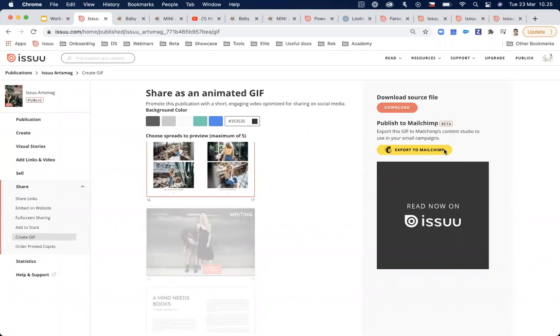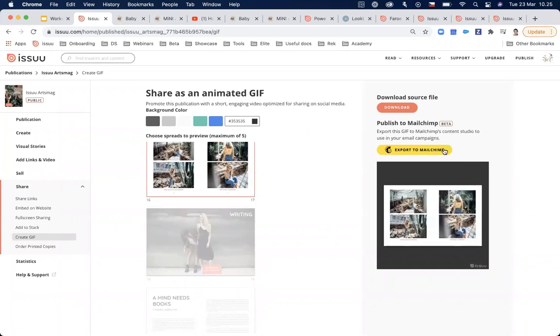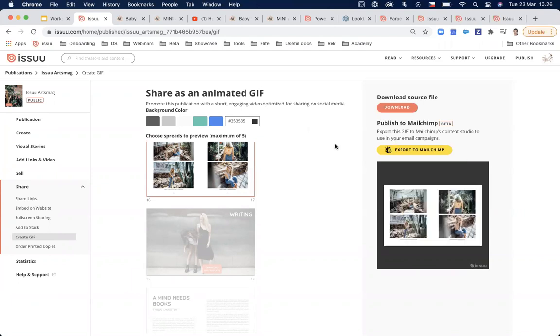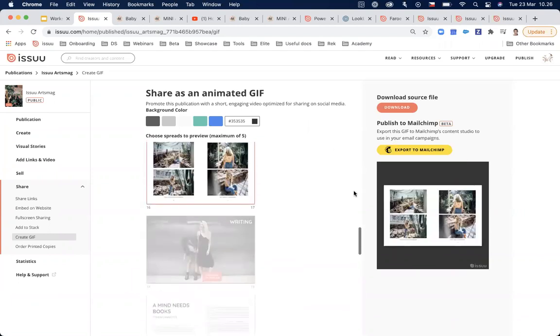So if you use MailChimp, you can export it directly. Otherwise, you can download the video, you can download the GIF and then add it manually to the body of the email, depending on what newsletter tools you're using. So that would be it.